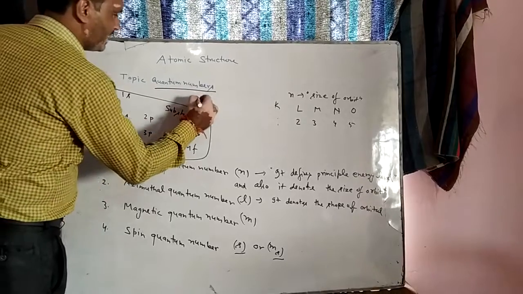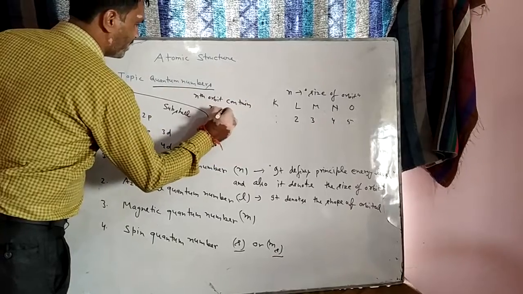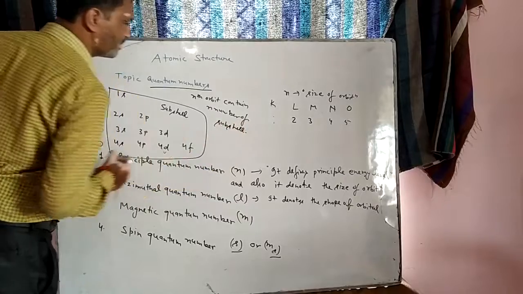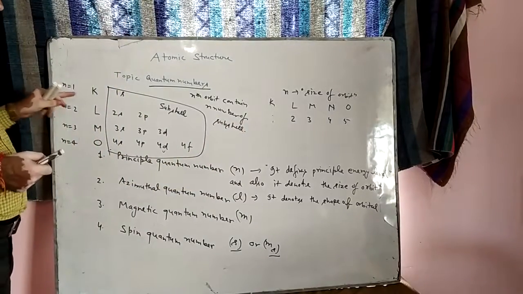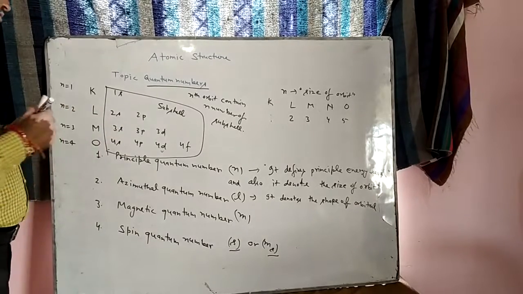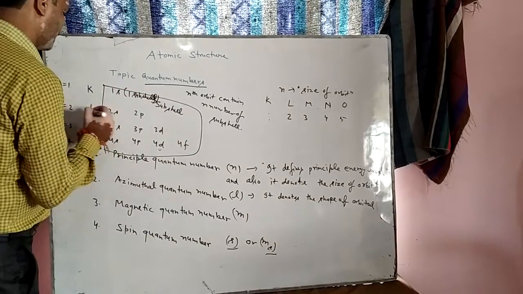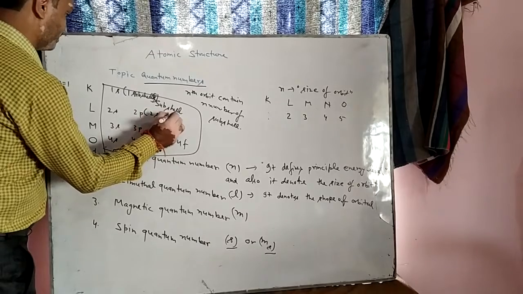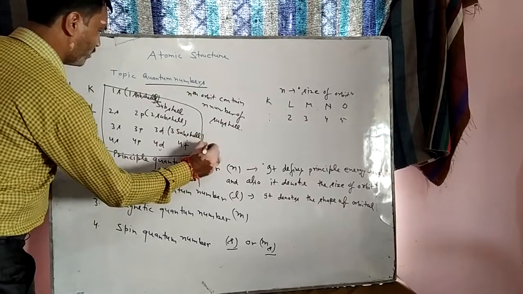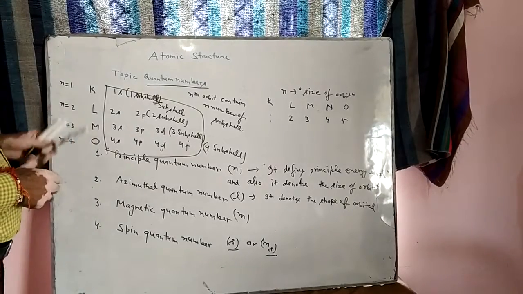And remember, the nth orbit contains n number of subshells. Like in the first orbit we have one subshell, in the second orbit we have two subshells, in the third orbit we have three subshells. So in this case only one subshell, in this case two subshells, three subshells, four subshells. So this is the simple point.